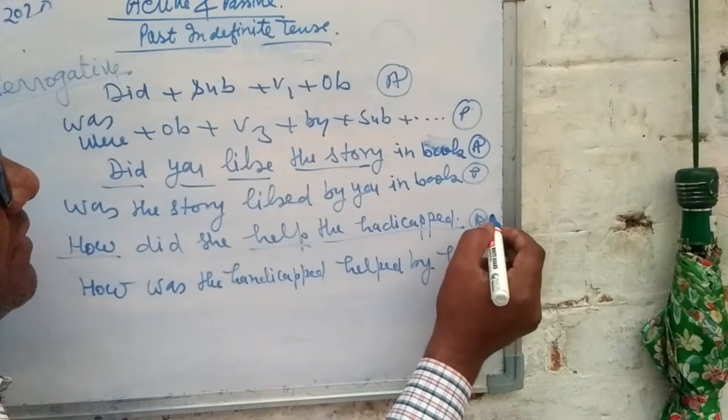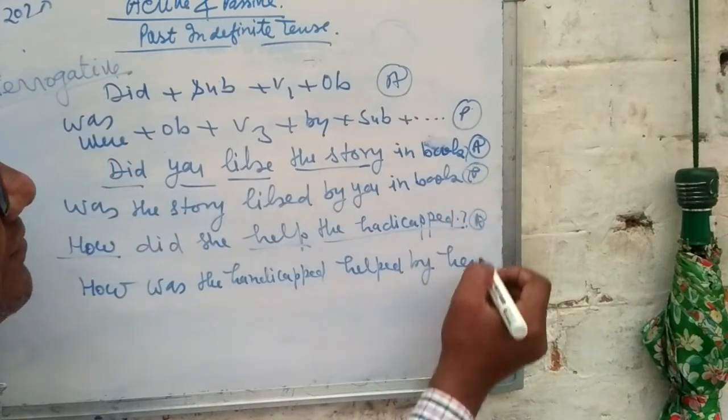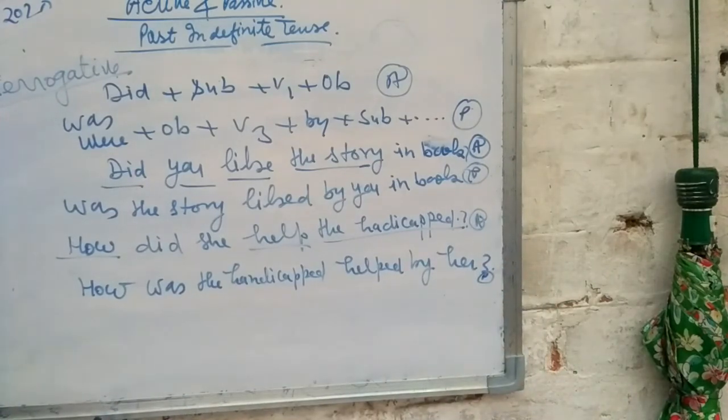This is an active interrogative sentence and this is a passive interrogative sentence. Thus you can change an interrogative sentence of past indefinite tense into passive.